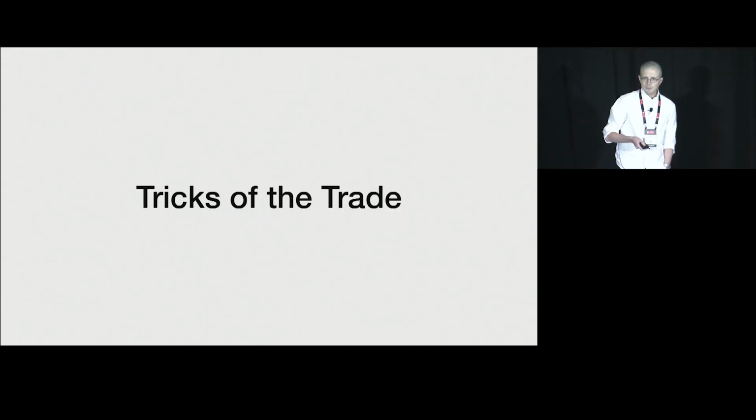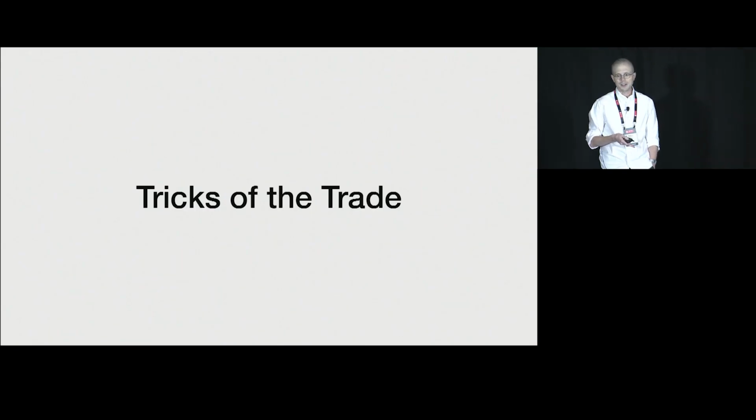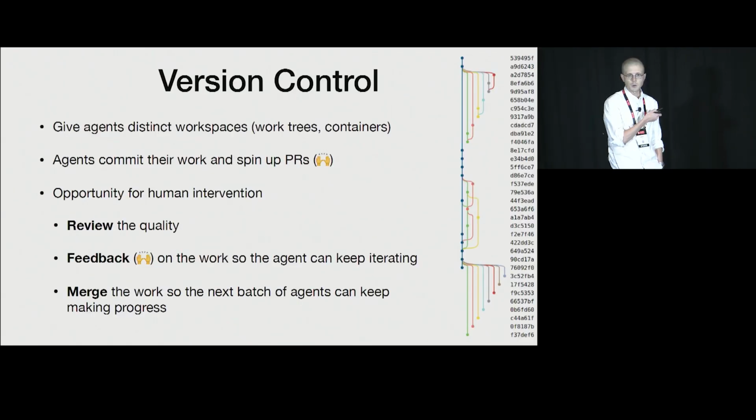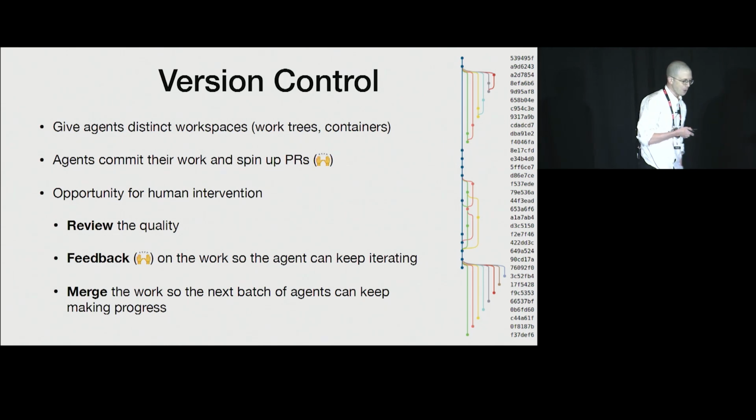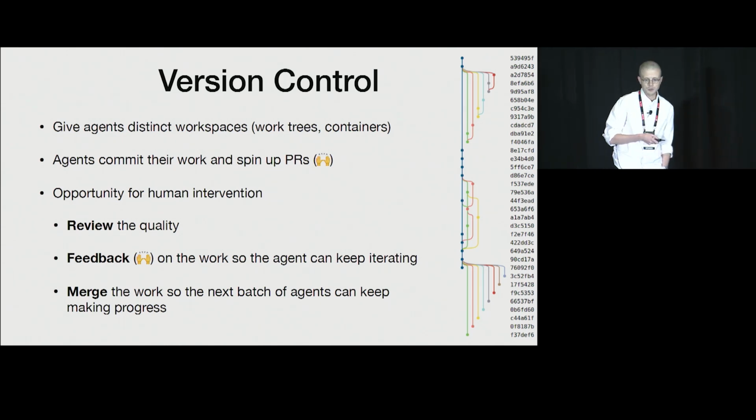So unfortunately, it also turns out that your average software engineer already has to worry about managing multiple different contexts, trying to consider multiple changes simultaneously, and we've developed tools for dealing with this. And that tool is, of course, version control. And so core to our workflow at OpenHands is version control.